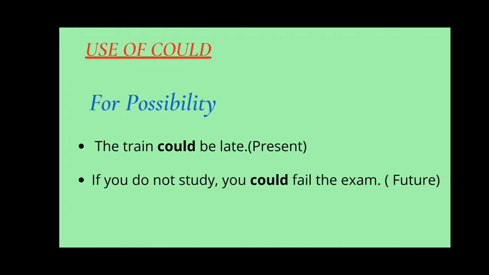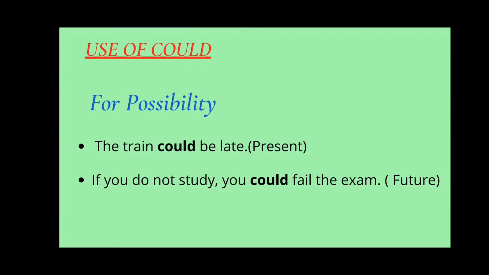The use of could for possibility. The train could be late. Now, as I told you, it is not necessary that could is always used in the past tense. It could be used in the present and in the future. It all depends on the situation. Now see the example. The train could be late.